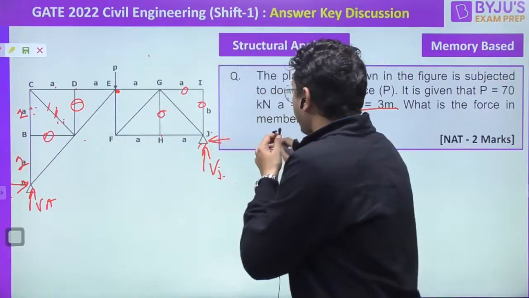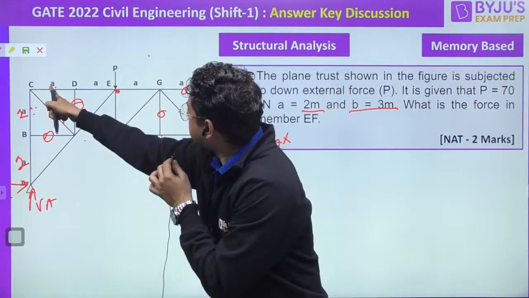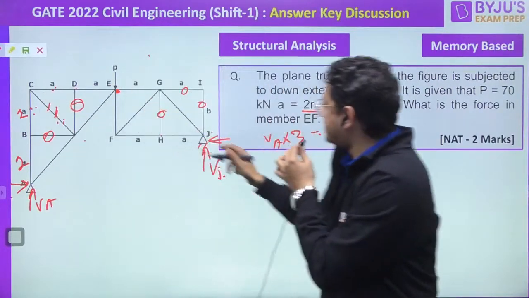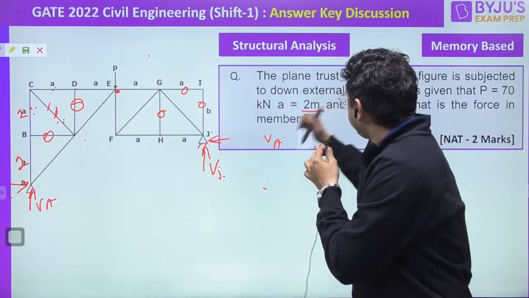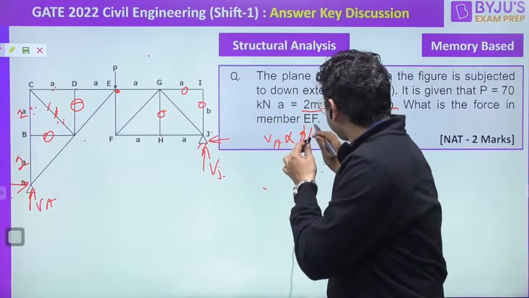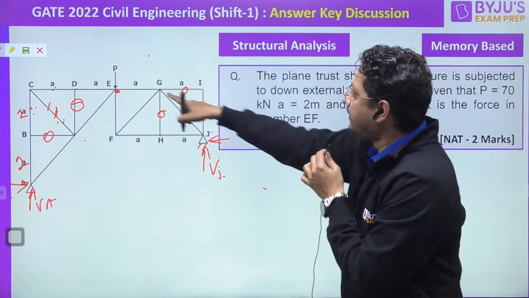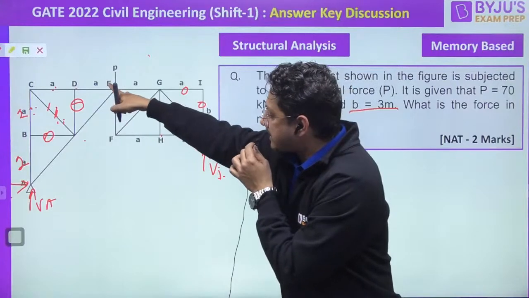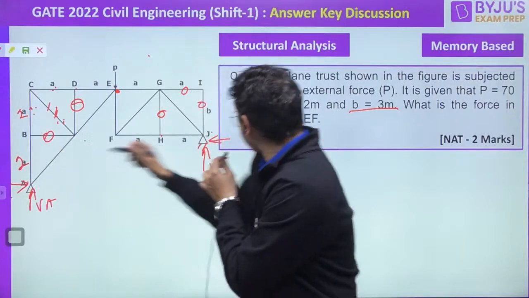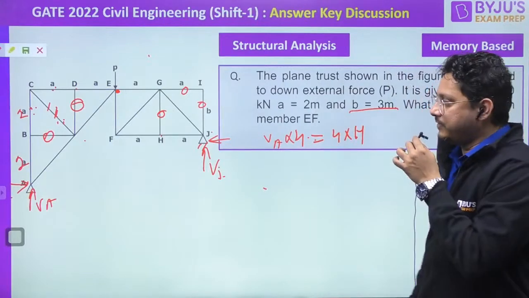So what we will do, we'll solve it now. VA into 2, this 3 plus 3 is 6, correct? So VA into 6, sorry, A is 2. So VA into 4. Taking the bending moment, VA into 4 equals H into 2 plus 2, 4 into H. How much are you getting? VA is equal to H you are getting.